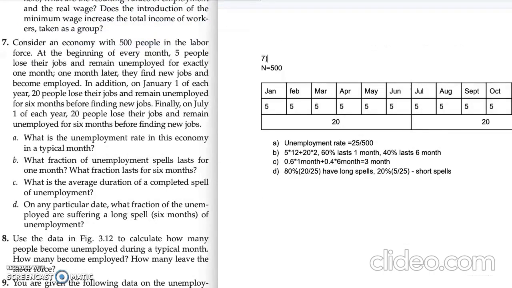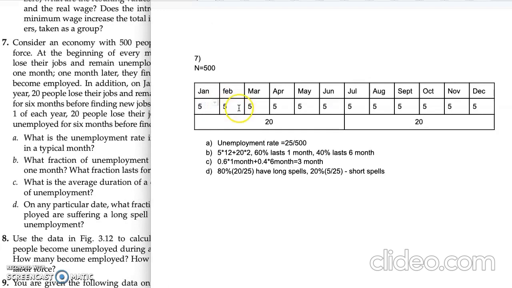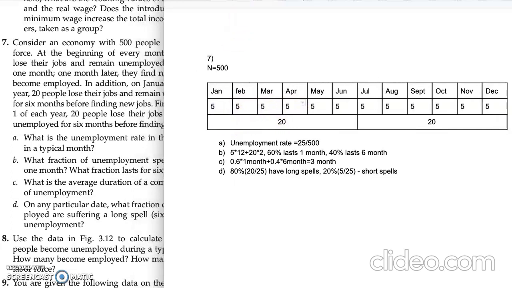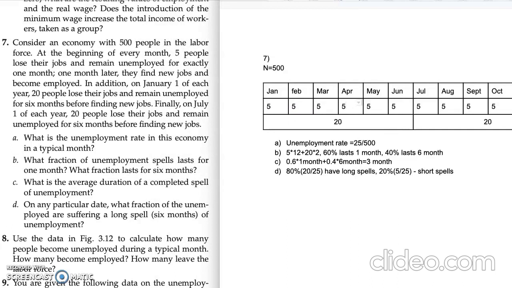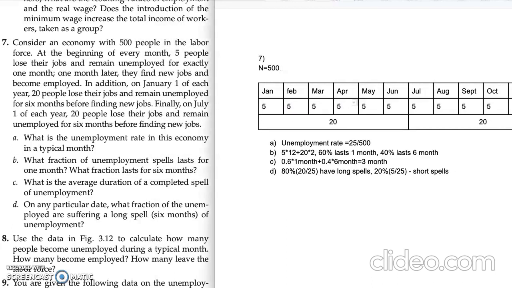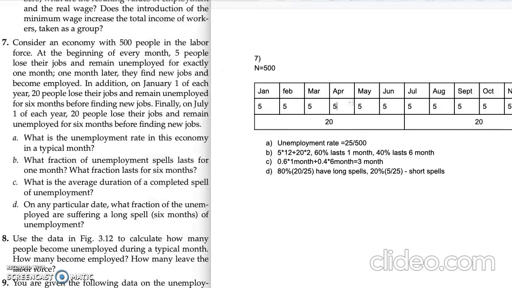Okay, numerical problem number 7. What we have is a labor force equal to 500 people, and every month 5 people lose their jobs for 1 month, and every 6 months 20 people lose their jobs and remain unemployed for 6 months before finding new jobs, according to the text of the problem.